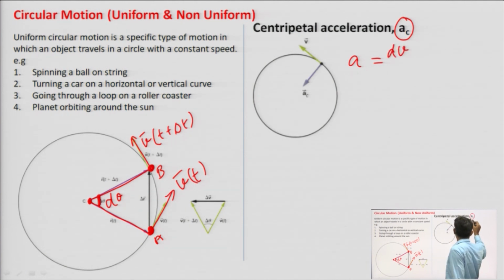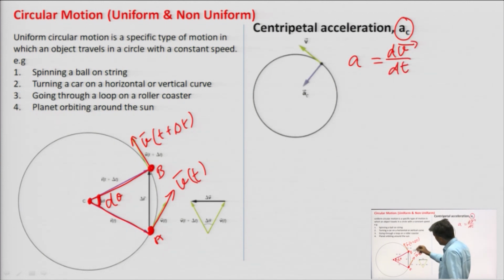So, it is dv by dt for a small time interval, it is shown here.